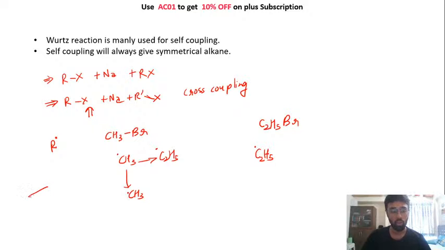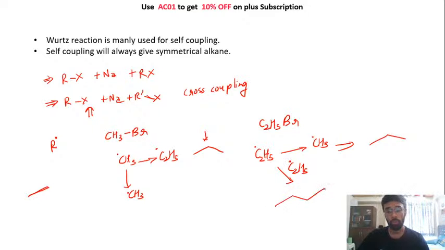So if this reaction happens, you will create this thing. Now I am drawing the bond line formula. This represents 2 carbons, right? But if this combines with this thing, you will have 3 carbons in the chain. Similarly, this has 2 options. It can either react with a CH3 radical to give the same product, that is a 3-carbon chain, or it can react with another C2H5 radical to form a 4-carbon chain. Okay, so we are getting 3 different alkanes.